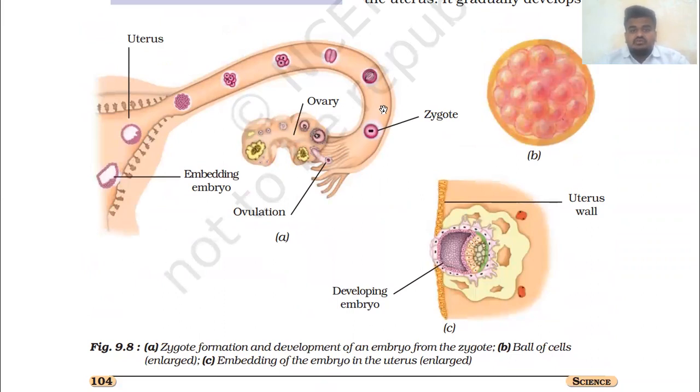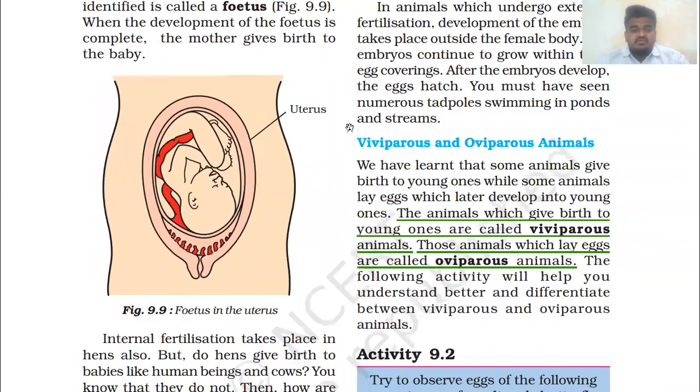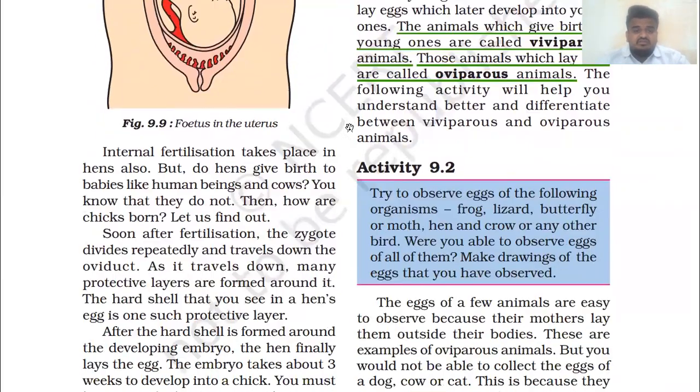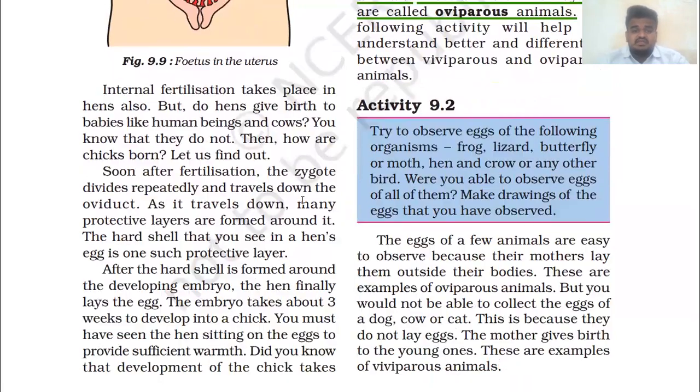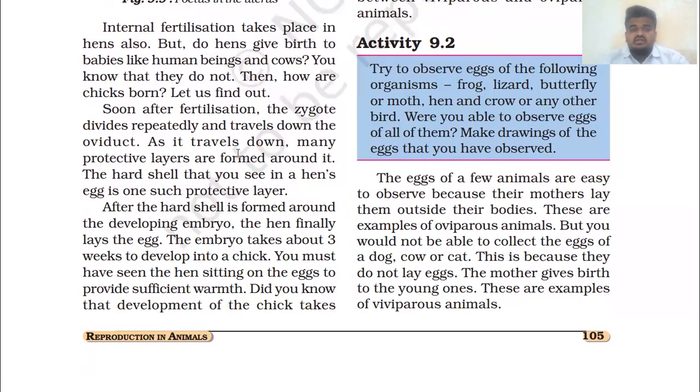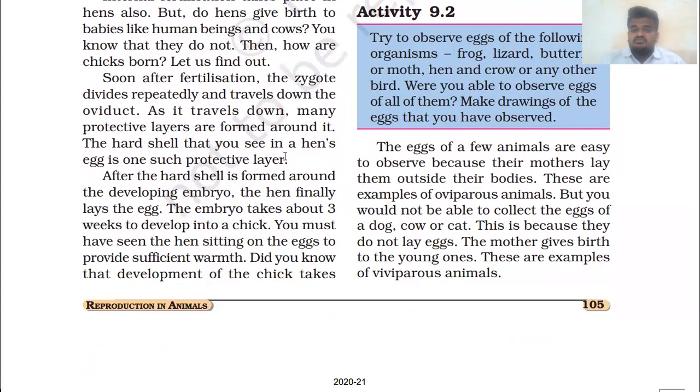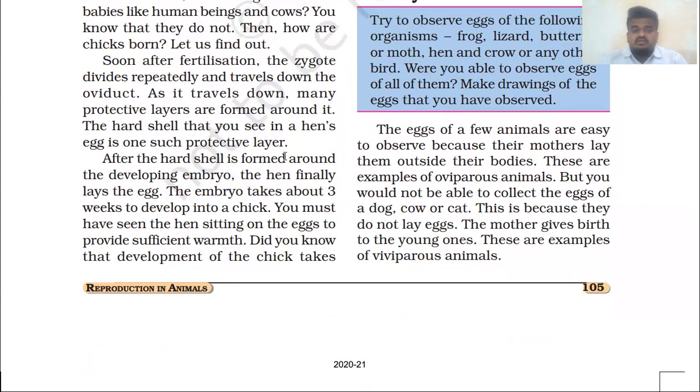In this journey many protective layers form. So after fertilization the zygote divides repeatedly and travels down the oviduct, and as it travels down, many protective layers are formed around it. The hard shell that you see in a hen's egg is also one of such protective layers.